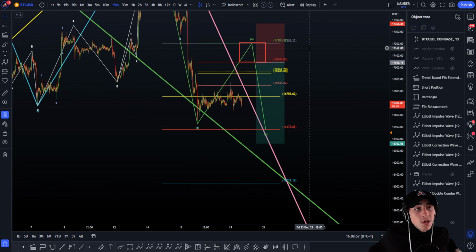Okay, so this is how you can play this, how you can find your next wave, and this is normally the next move that is going to happen. Clearly, we'll see how it plays out. But yeah, so that's all really for today.